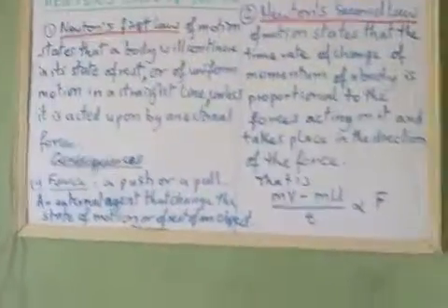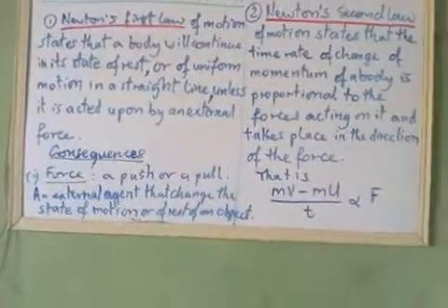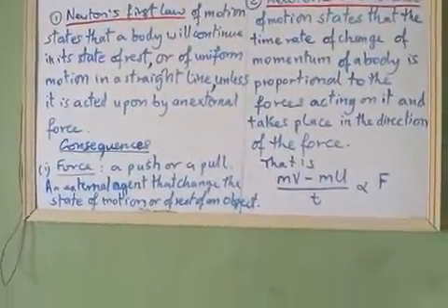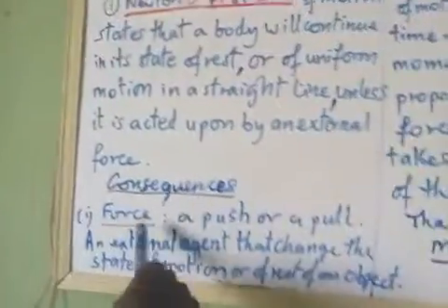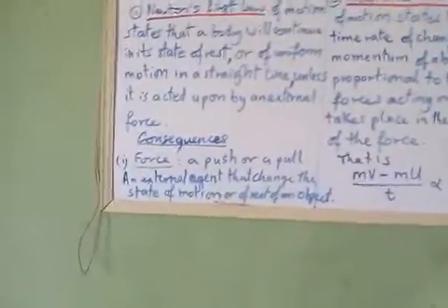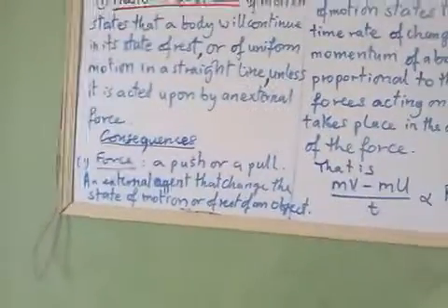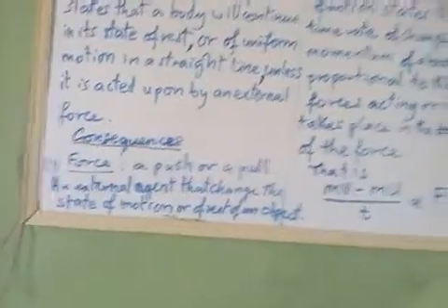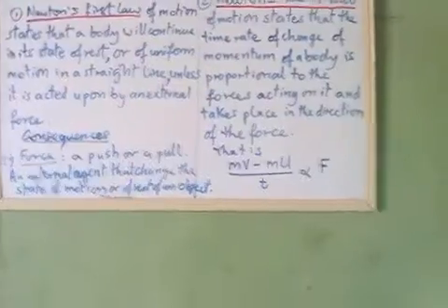Now what is the consequence of Newton's first law? The first thing about the consequence is that a force, which is defined as a push or a pull, can also be defined as an external agent that can change the state of motion or of rest of an object.